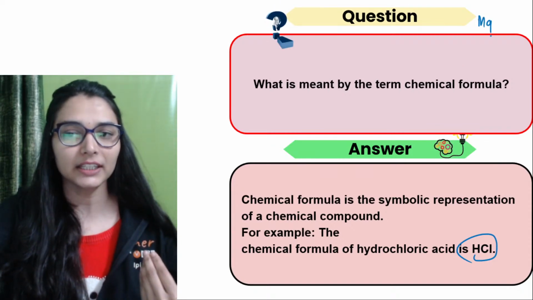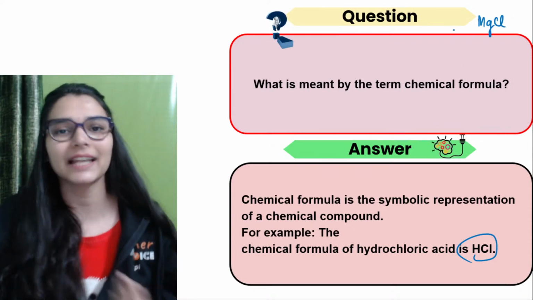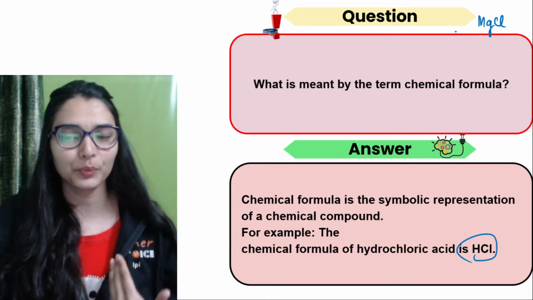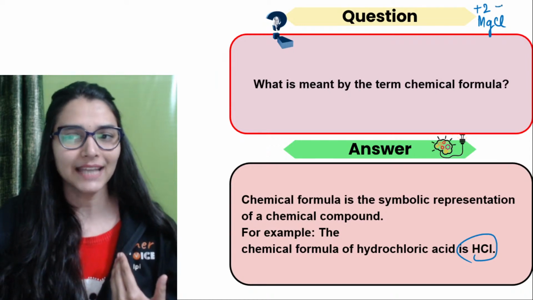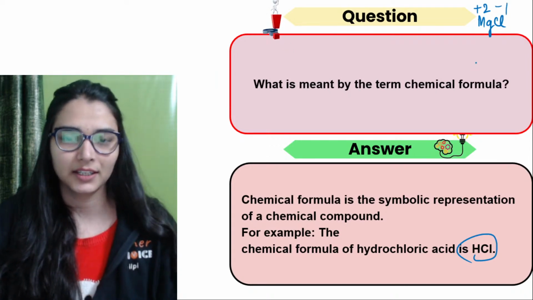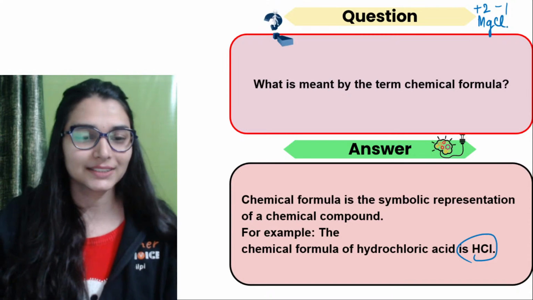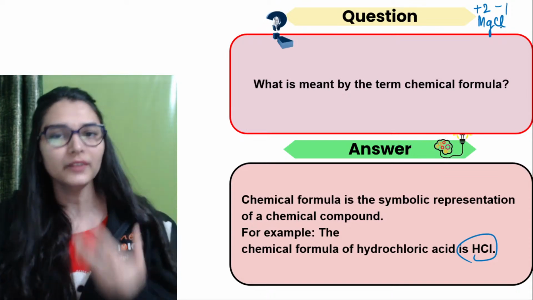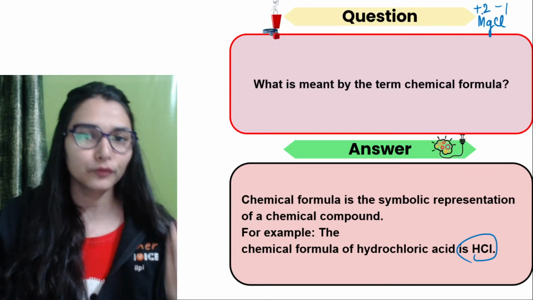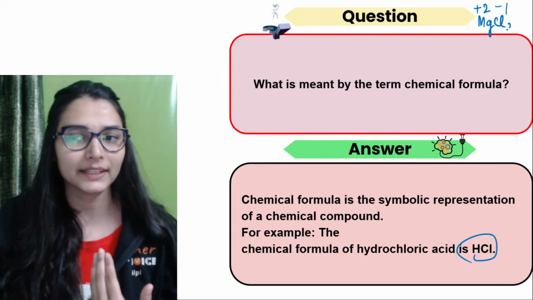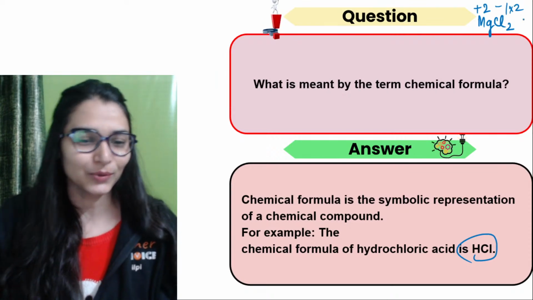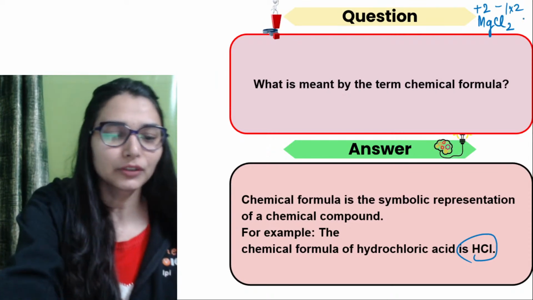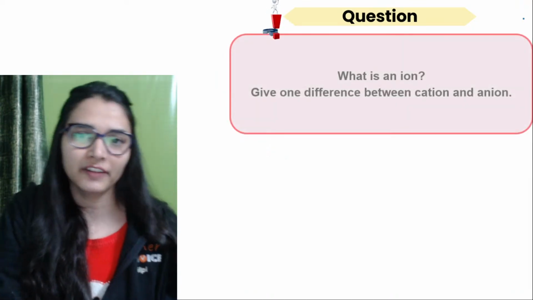Like I am writing magnesium chloride as MgCl. Is this the right formula? Nope. Why? Magnesium has a charge of +2. Chloride has a charge of -1. So this is not possible. This is charge imbalancing. So if you want magnesium chloride ka formula, then for +2 charge you should have -2. Okay, so we need to have MgCl2. Yeah, symbolic representation of the composition. It's gonna save a lot of our time, isn't it?